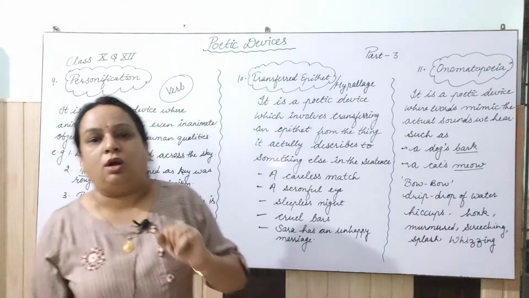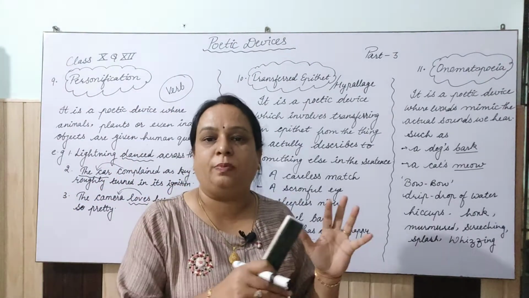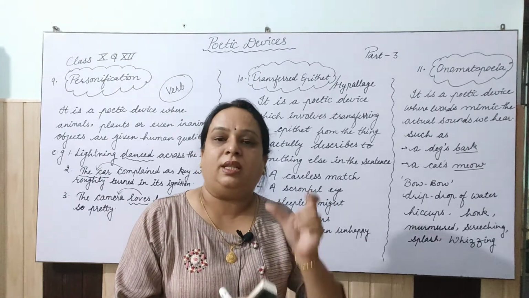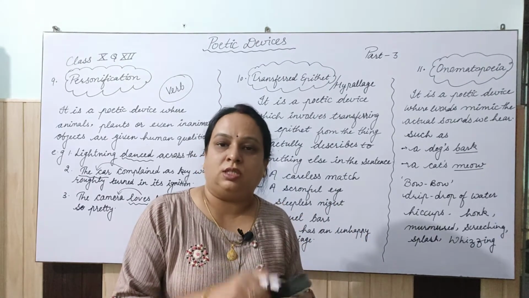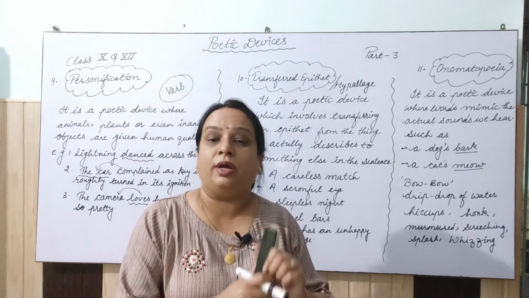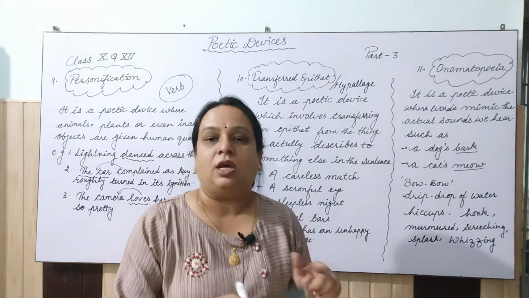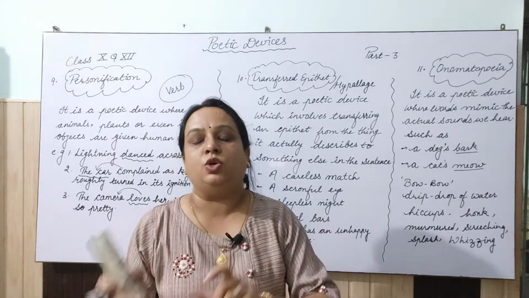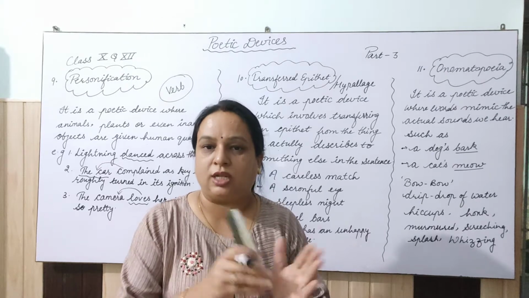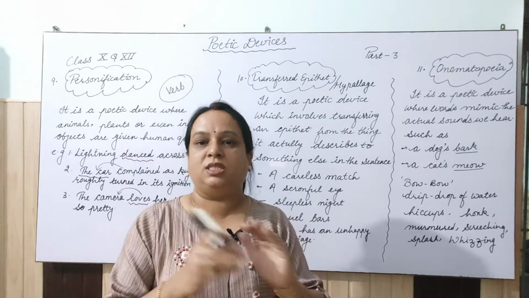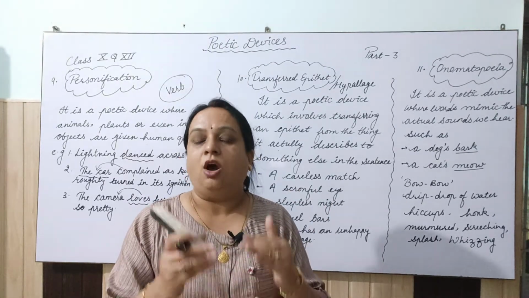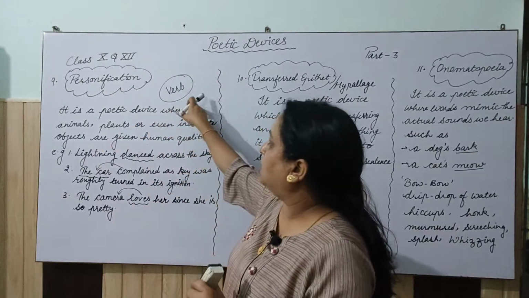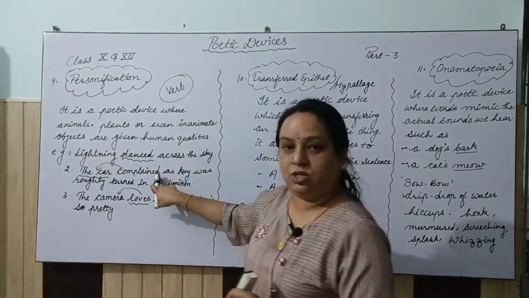So here, when a noun should be given one quality, we do not supply that quality to the particular noun where it should be, but we transfer that quality to another noun which we use in the sentence, clear? So that is the transfer of the epithet, meaning the transfer of the quality or the adjective. So here, dear students, you have to see the verb, like in the car complained, clear?